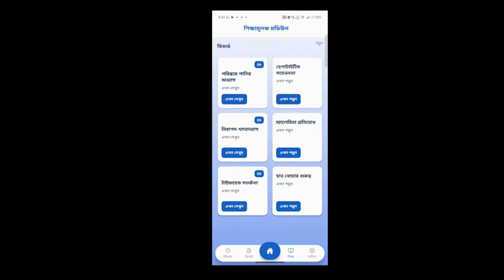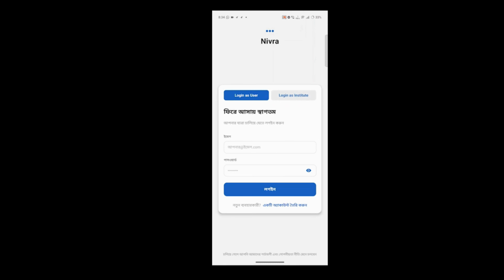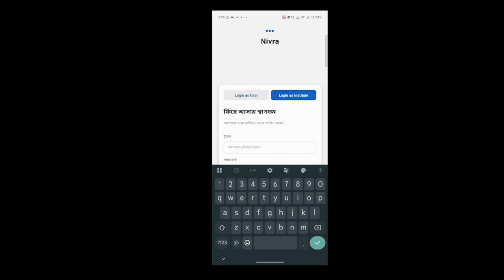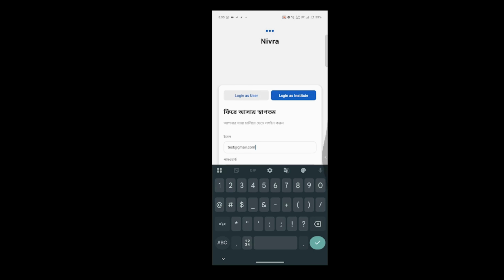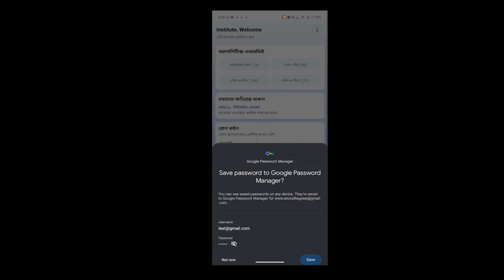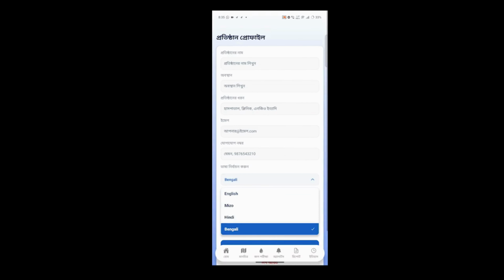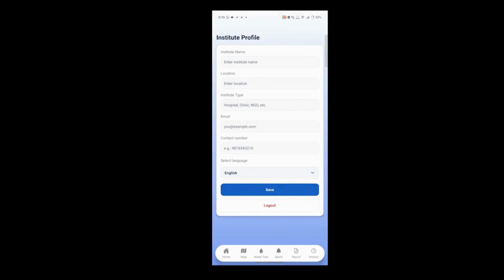Let me just first quickly switch to an institute account to show the institute. I have not changed it to Bengali. Okay, let me just convert it to English first to display the features.